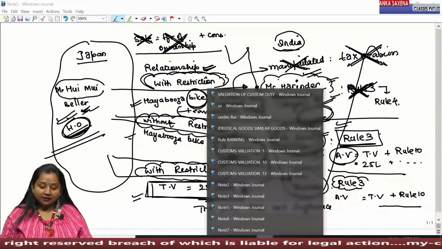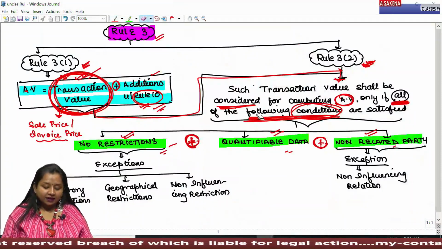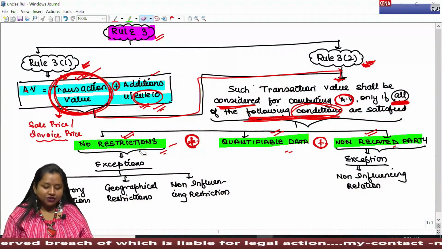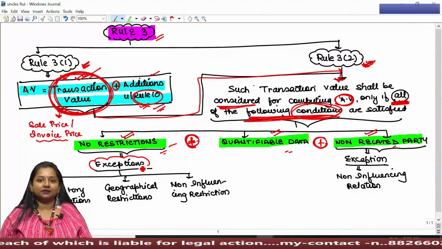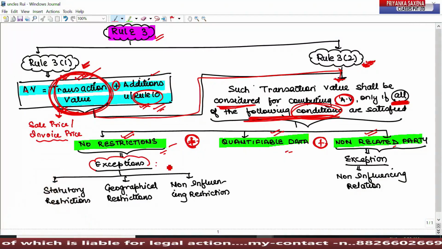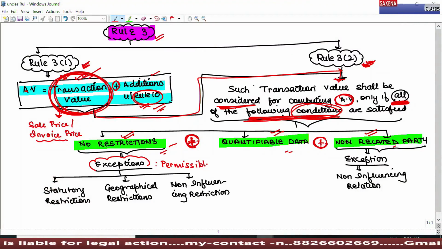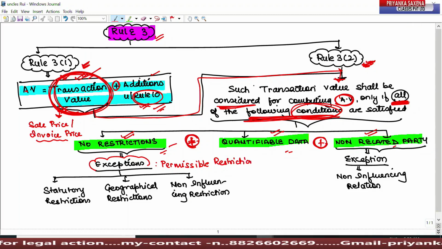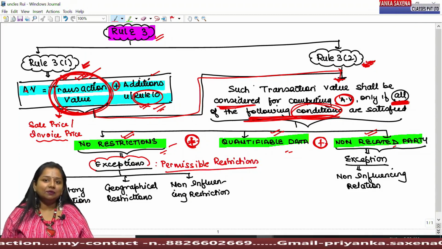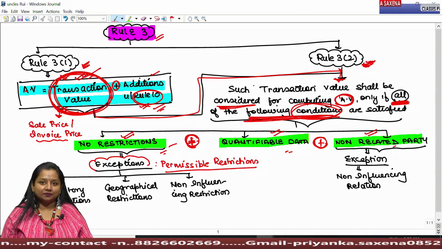That is, we can say that in case of restriction, there are certain exceptions which are also known as permissible restrictions, which can be asked in question under theoretical mode. The examiner may ask, what are the permissible restrictions under customs?